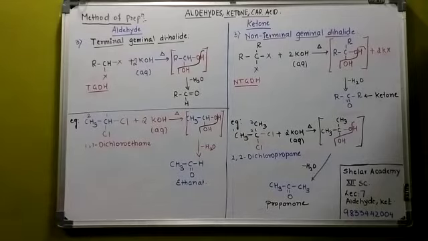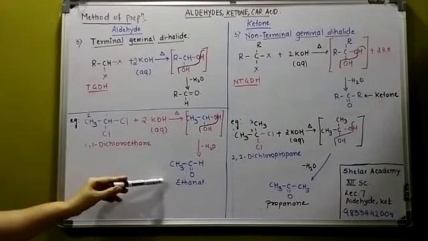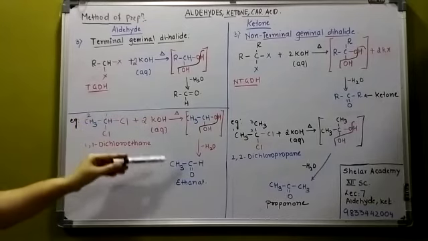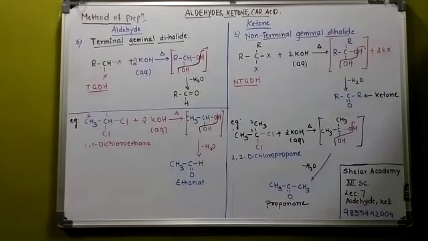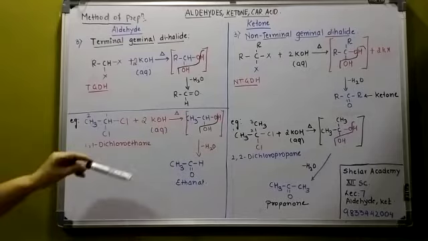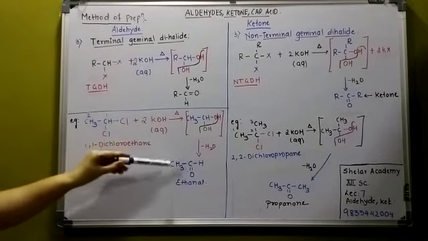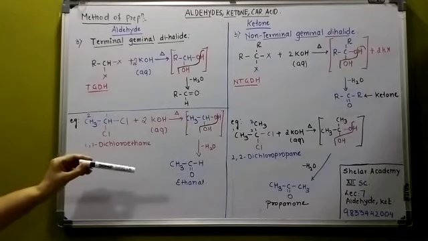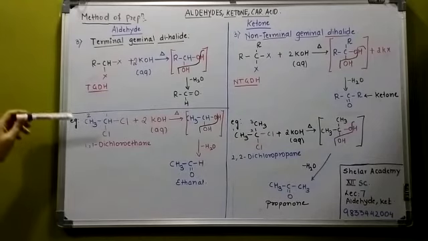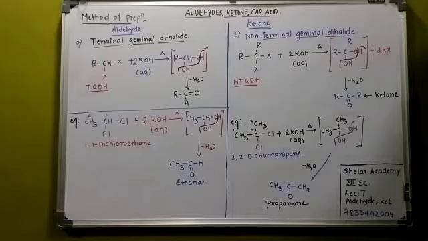Now, if I have to prepare ethanal, what will you do? You just compare with the general reaction. See, understanding the general reaction is important. What is the difference in the two? R is replaced by CH3. What you are supposed to do is just replace R by CH3, and you will get the answer. Halides are immaterial. Whether you are taking chlorine or bromine, that is immaterial.